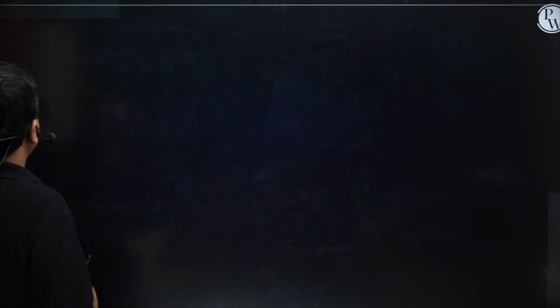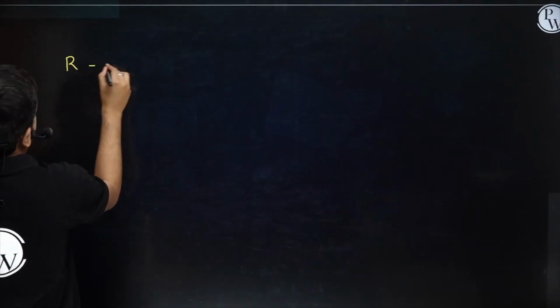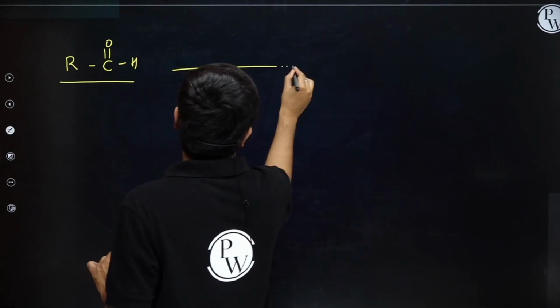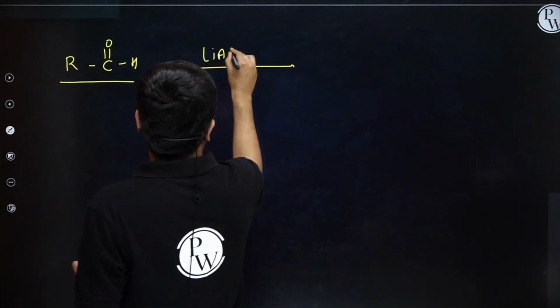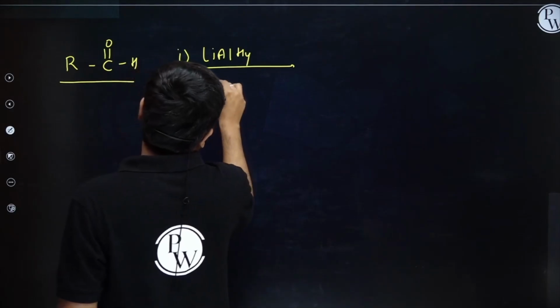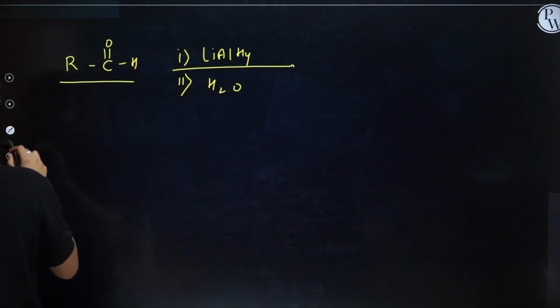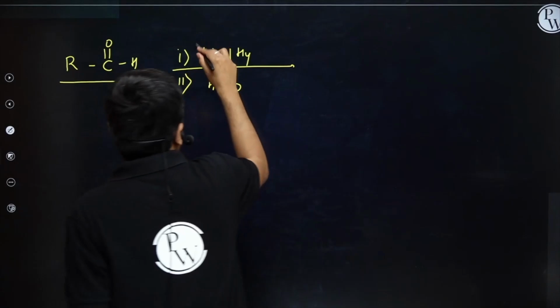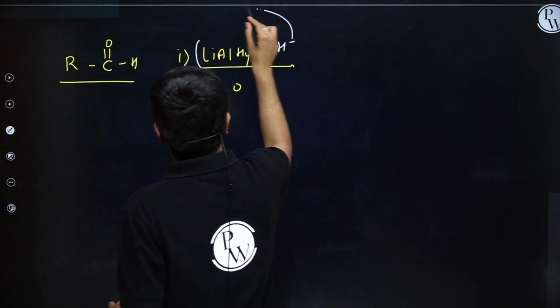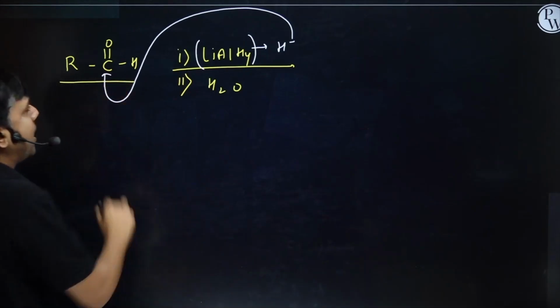I'm having aldehyde RC double bond OH treated with LiAlH4 first, and then solvent, let's suppose water. What you need to do: this LiAlH4 is a source of H minus. This H minus will attack on the carbonylic carbon.